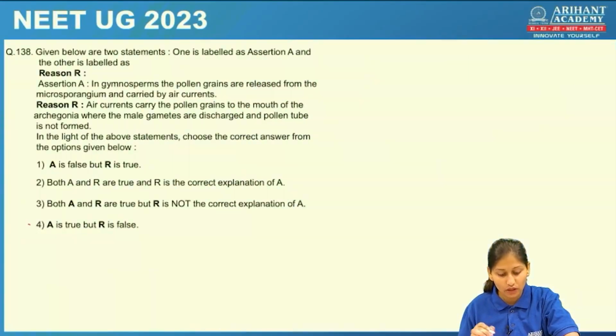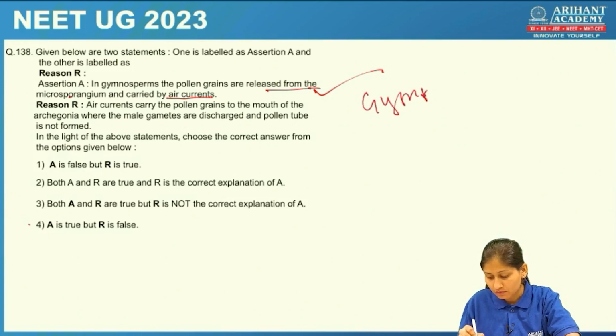Given below are two statements, again an assertion and reasoning type of question. Let's check. In gymnosperms, pollen grains are released from microsporangium and carried by air currents. Yes, this statement is true. In gymnosperms we can find only wind pollination.